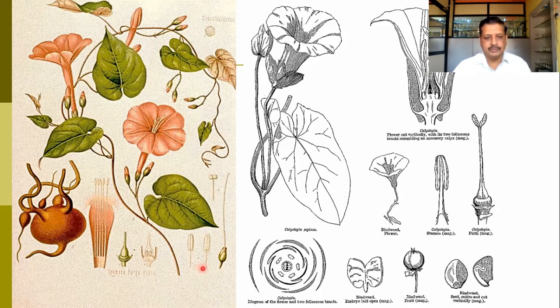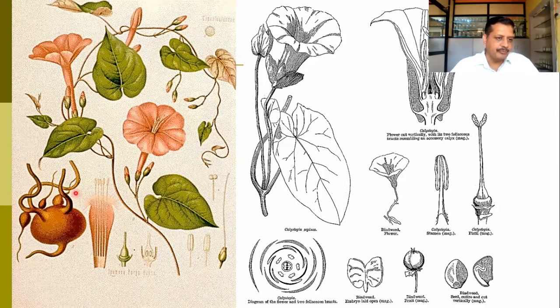Here you can find the androecial conditions. Anther cells are bithecous. Filaments may be basifixed or dorsifixed. Here the basifixed condition is shown. It is a typical gynoecium with a long style and a simple stigma. Here you can observe the androecial cells. In this particular portion you can find a capitate bifid type of stigma has been shown here. So this is the illustration or the drawing of that particular plant.